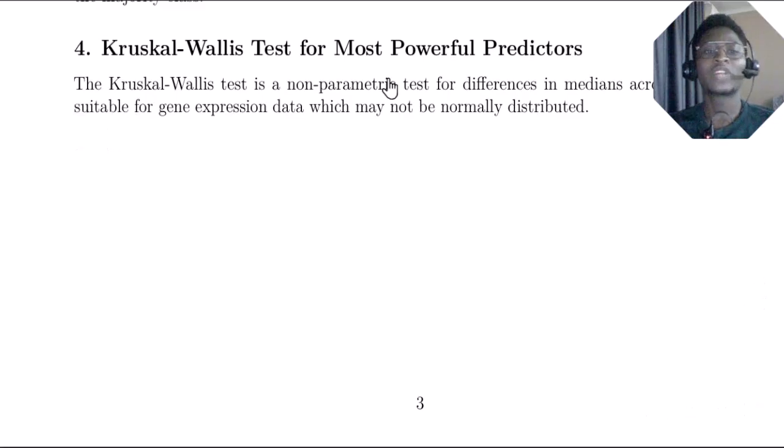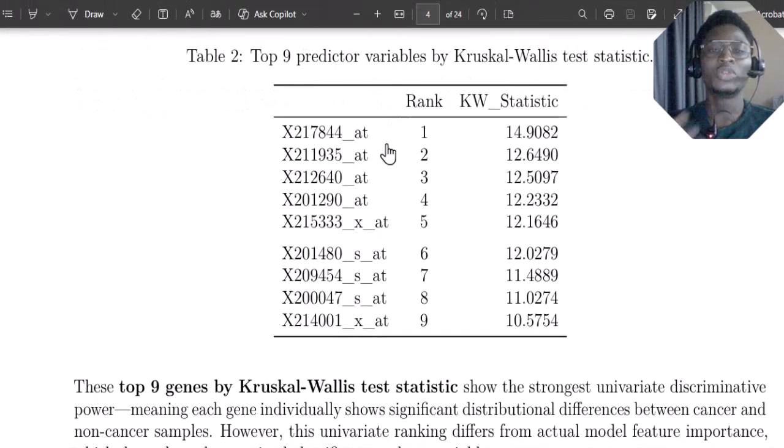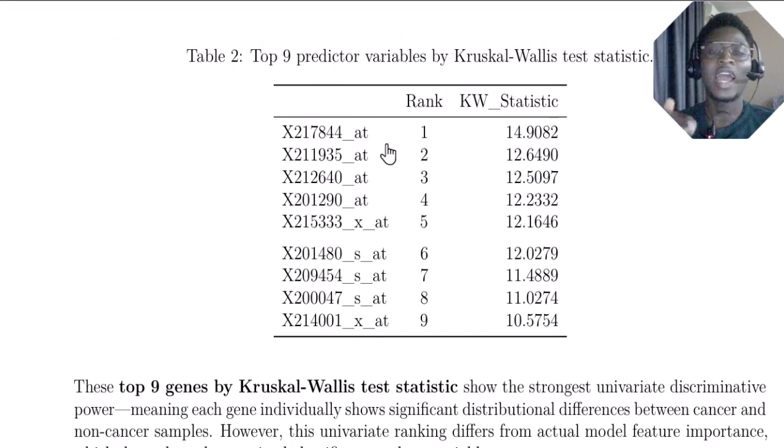Moving to the Kruskal-Wallis test for the most powerful predictors in our dataset. This particular Kruskal-Wallis test is a non-parametric test, which tests the difference in medians across groups of our dataset to be able to see the features that have discriminative power between cancer and non-cancer. A higher Kruskal-Wallis value shows us that this particular variable has a strong discriminative power to tell the difference between cancer and non-cancer.